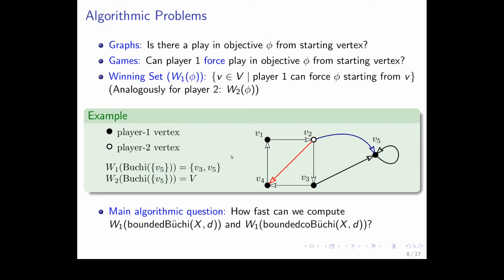Okay, and just as an example to clarify the notation, W1 of Büchi of v5 includes only v3 and v5, because those are the only vertices which can visit v5 infinitely often. v1, v2, and v4 are not included because player 2 can choose the red edge at each run. And for player 2, the winning set of Büchi of v5 are all vertices because he can always choose to take the blue edge.